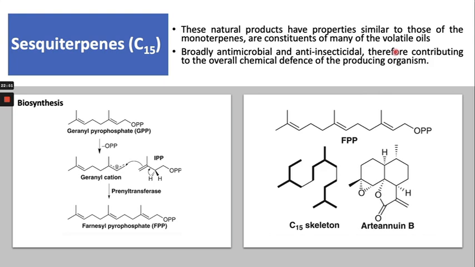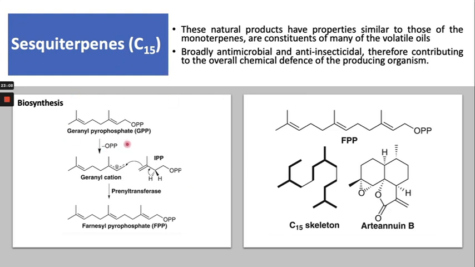The biosynthesis of the sesquiterpene is as shown below. First, the sesquiterpene contains 15 carbons, right? Just add a 5-carbon unit to monoterpene and it will form the sesquiterpene.